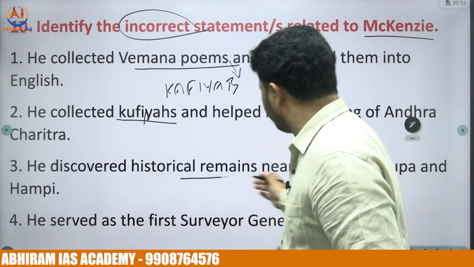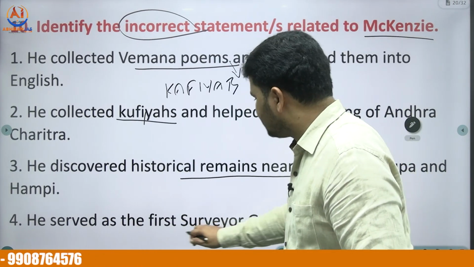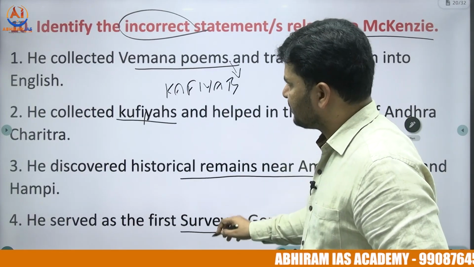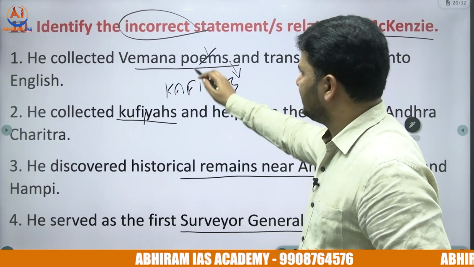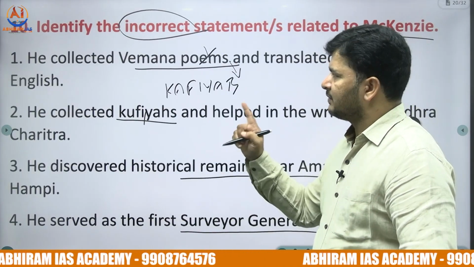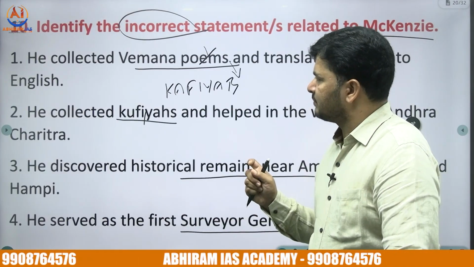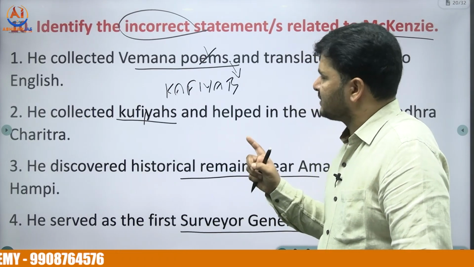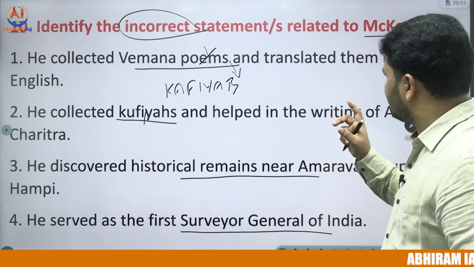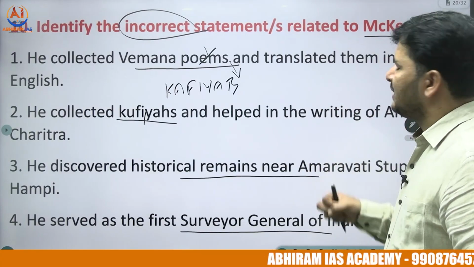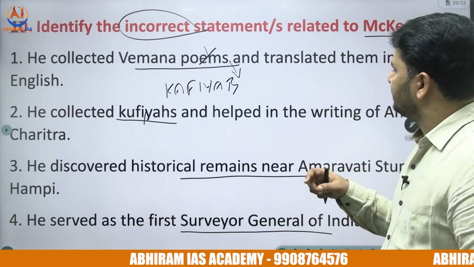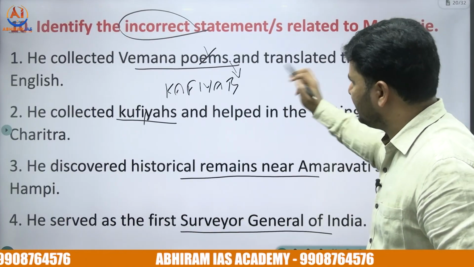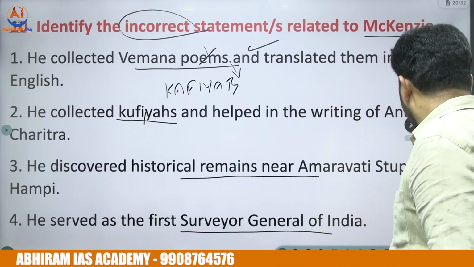And third one, he discovered historical remains near Amaravati Stupa and Hampi. He served as the first Surveyor General of India. So the 4th, 3rd and 2nd statements are all correct. When it comes to the first statement, it is incorrect. Vemana poems were not collected, preserved, translated by Colonel Mackenzie. It was not Mackenzie, so the first statement is incorrect. So right answer for 10th one, option 1.